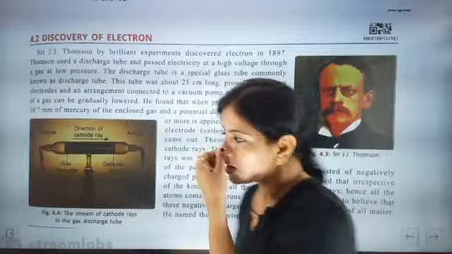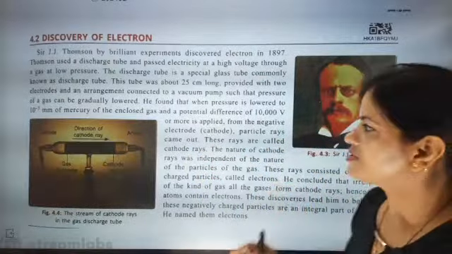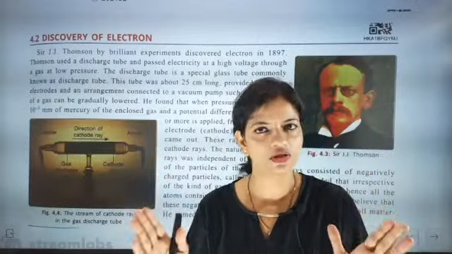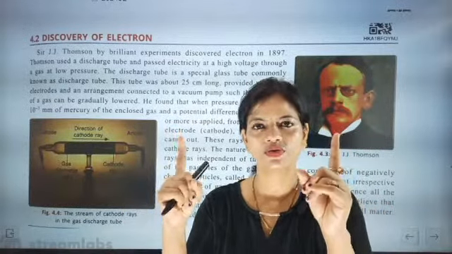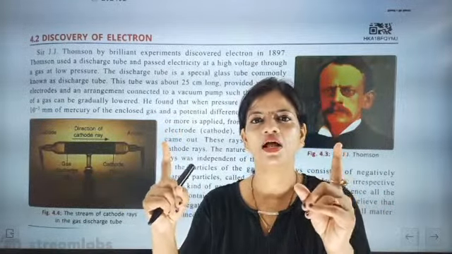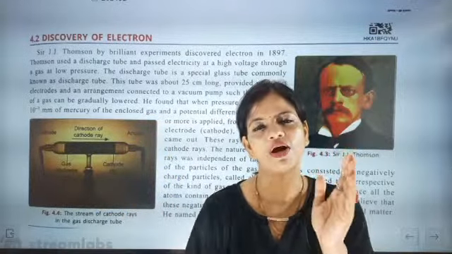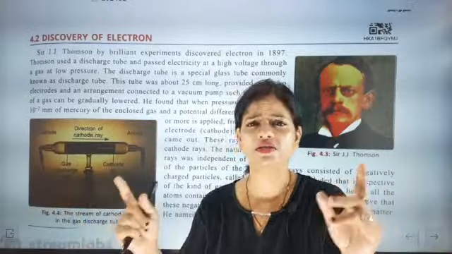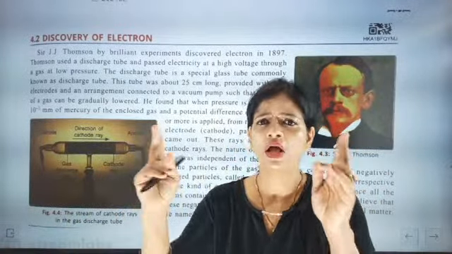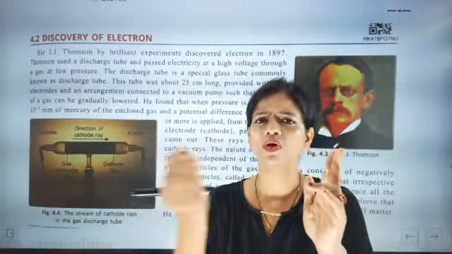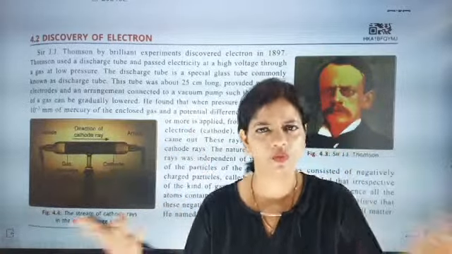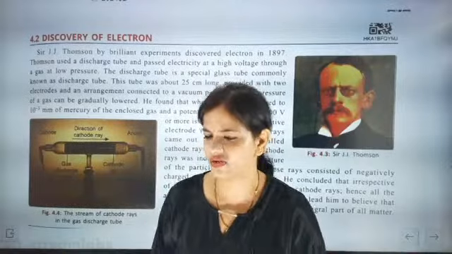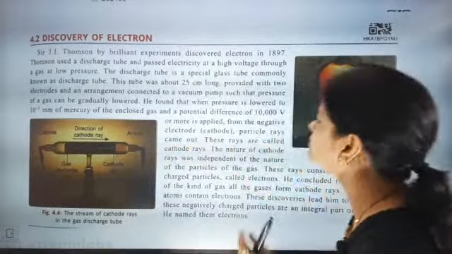Fine. So now his ambition was very high. He tried one small thing: he took two electrodes and allowed a very high amount of current to pass through them. He just wanted to see, given a very high amount of current passing through the electrodes, will there be a flow of current here. So what will happen inside the discharge tube? That was the basic idea for the discovery. Fine, I hope you have understood till here.